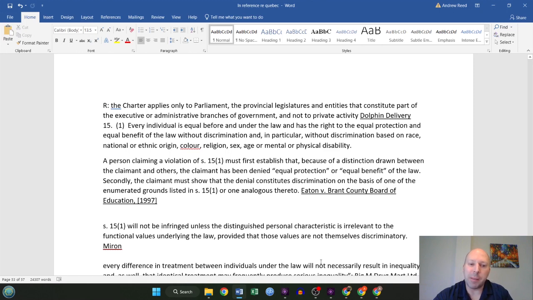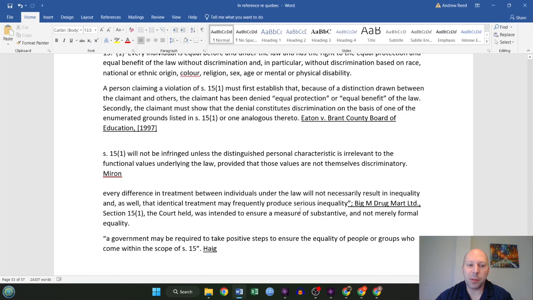And next rule, a person claiming a violation of Section 15 must first establish that because of a distinction drawn between the claimant and others, the claimant has been denied equal protection or equal benefit of the law. And secondly, the claimant must show that the denial constitutes discrimination on the basis of one of the enumerated grounds listed in Section 15 or one that's analogous to that. This is from Eaton versus Brant County Board of Education. Next rule, Section 15(1) will not be infringed unless the distinguished personal characteristic is irrelevant to the functional values underlying the law, provided that those values are not themselves discriminatory. That is from the Myron case, which is quoted quite a lot.